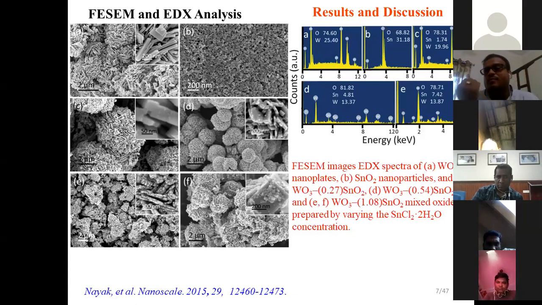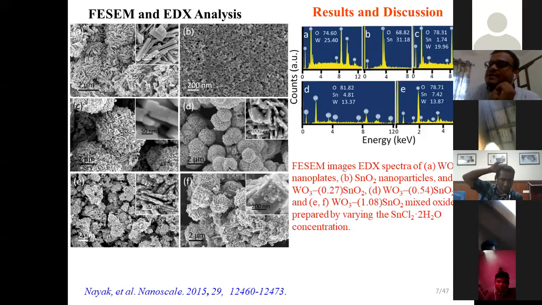When we prepared the composite by varying the tin precursor during synthesis, we prepared one nanomaterial with a very small amount of tin precursor, another with a moderate amount, and another with a high amount.